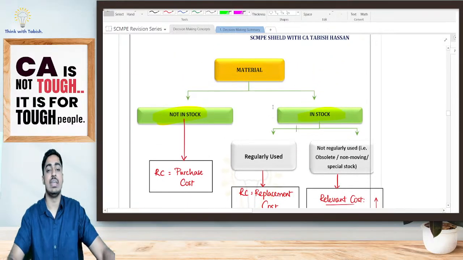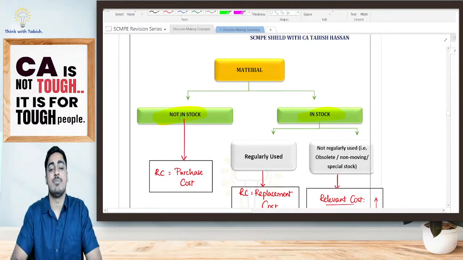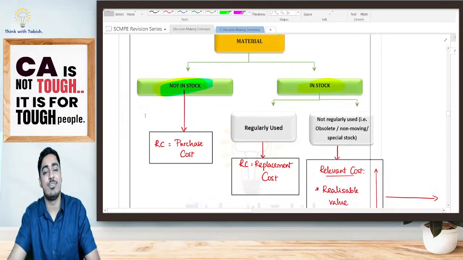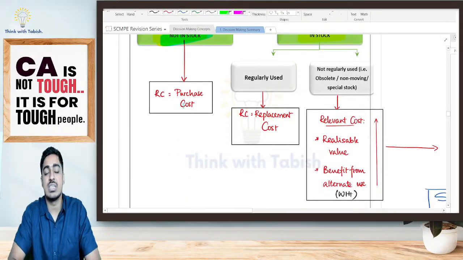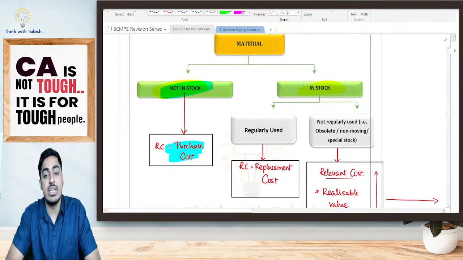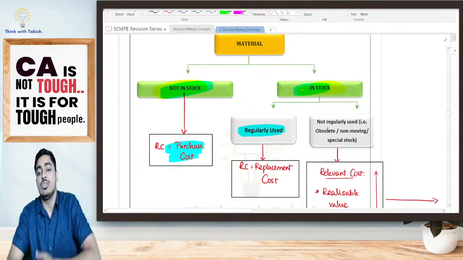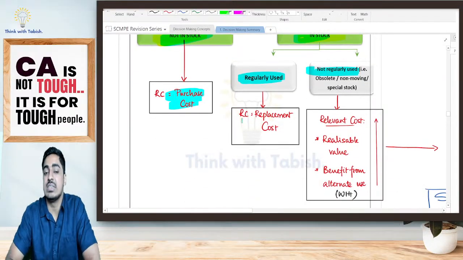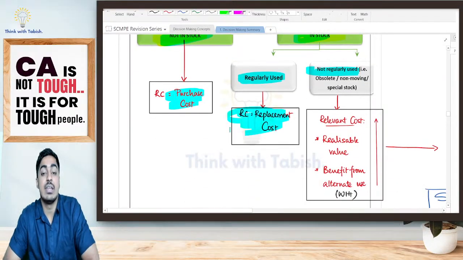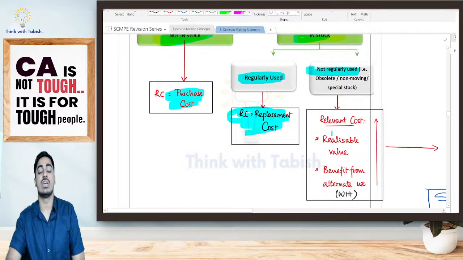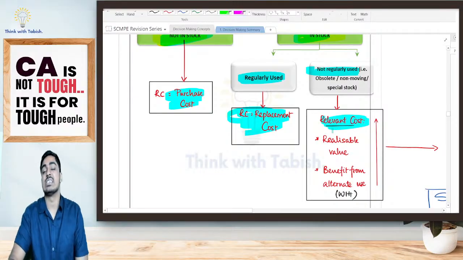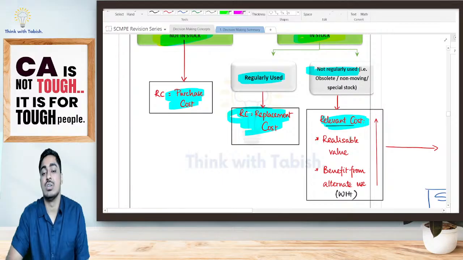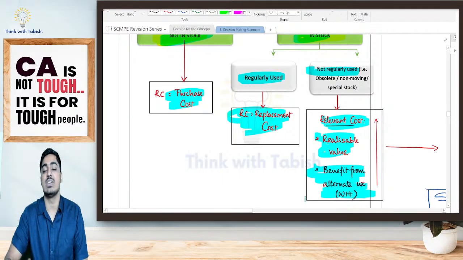In case of material, what is my relevant cost? If material is not in stock, I'll have to purchase, so my purchase cost is relevant. If material is already in stock, I'm asking, is it regularly used or not regularly used? If it is regularly used, I will have to replace it, so my replacement cost will be relevant. If it is not regularly used, what was I planning to do? I was planning to sell it off as scrap. So it is my realizable value or benefit from alternate use, whichever is higher.